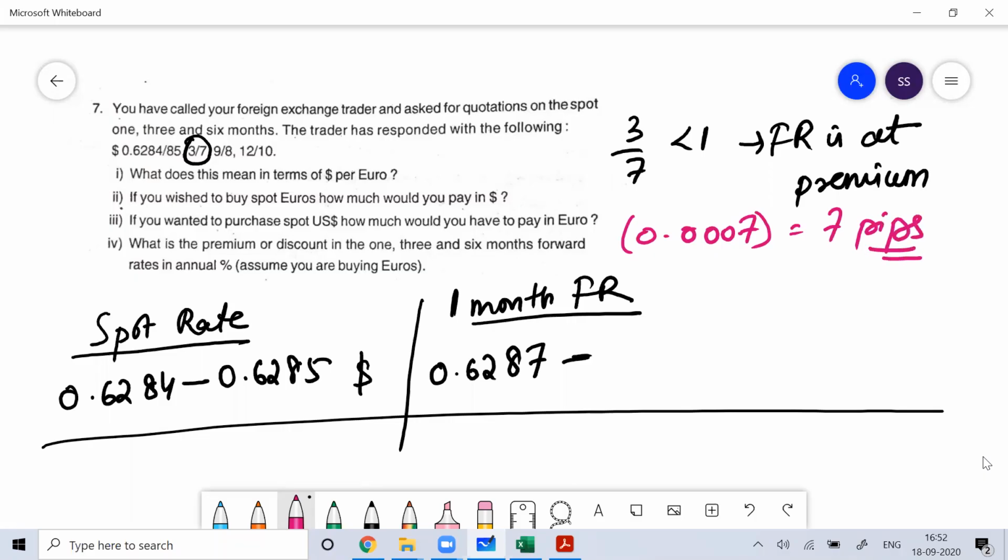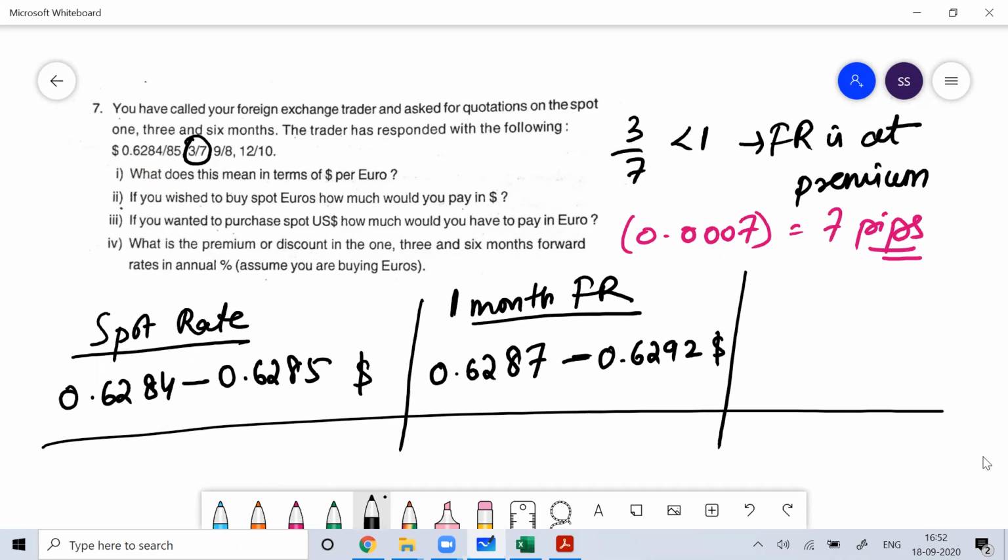So this 7 doesn't mean the number 7. This is a way of representing. Okay, so then 85 plus 7. So 85 plus 7 means 92. So this is 0.6292. This is your ask quote. This is a 1 month ask rate. So this is dollar per euro.